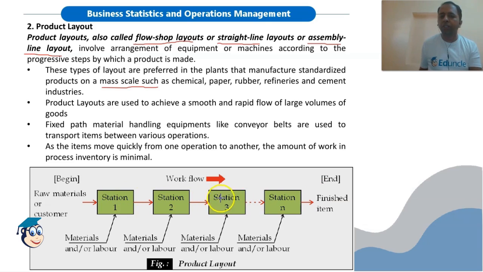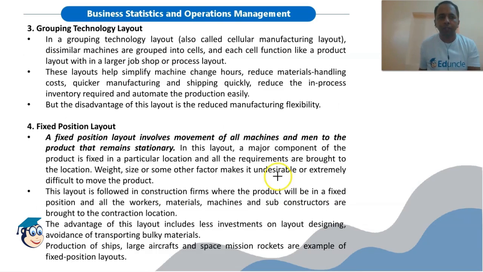Different types of machines are attached together in a sequence. So supervision is difficult in such a case, and if there is a breakdown, then there will be difficulty. In case of any breakdown at any particular workstation, the entire process will be shut down and there will be stoppage of work. So these are the drawbacks of such a layout.